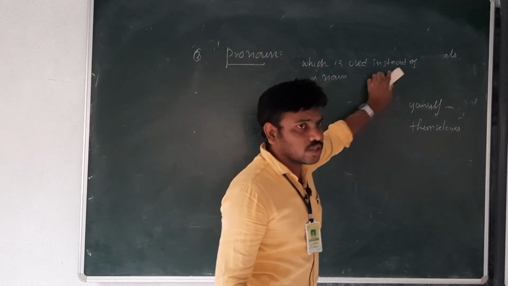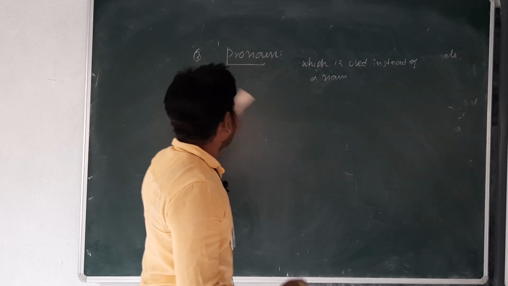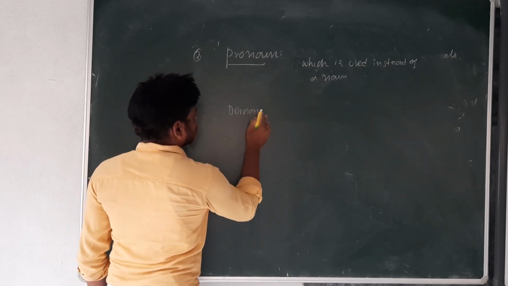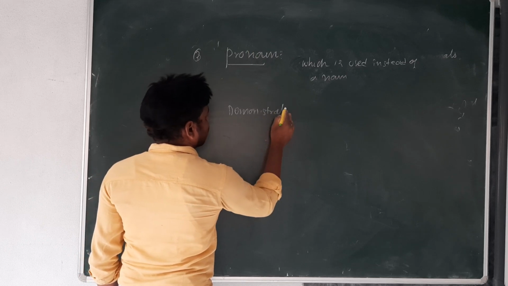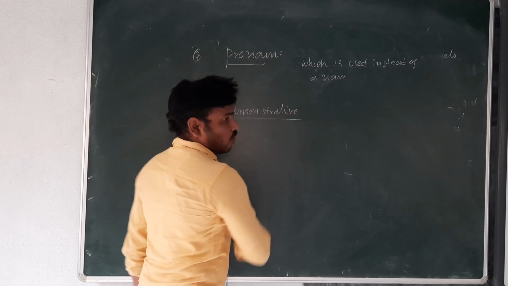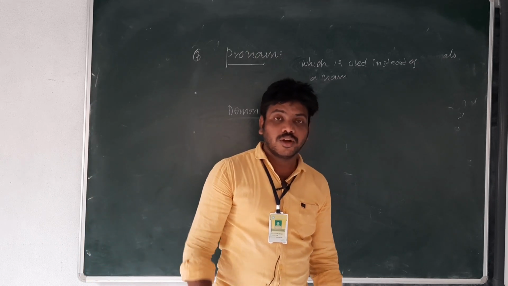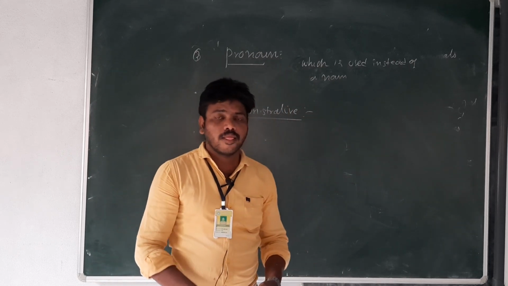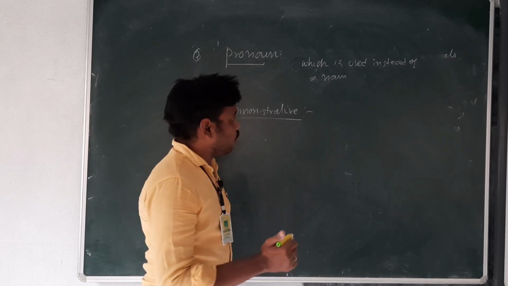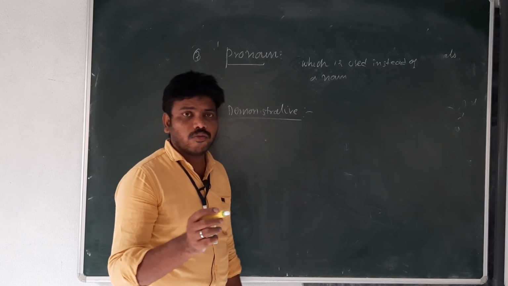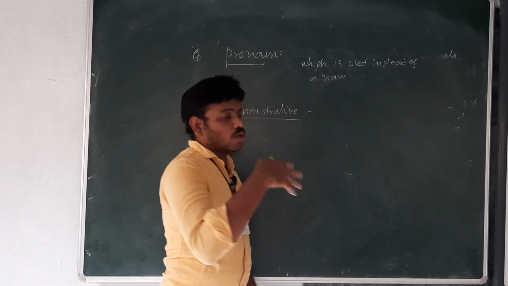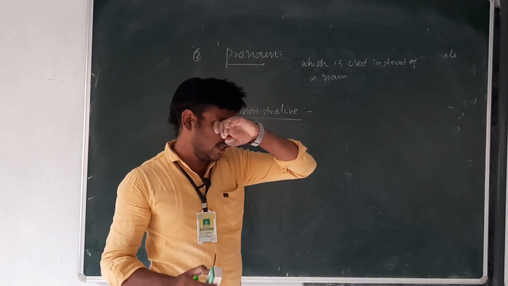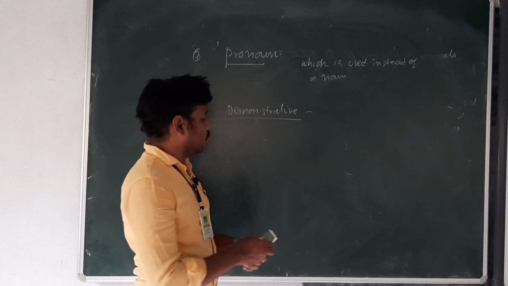Now let us go to the fourth one. It is called demonstrative pronouns. What do you mean by demonstrative pronouns here? Demonstrative pronouns are when we point to any object or anything. It is called a demonstrative pronoun.